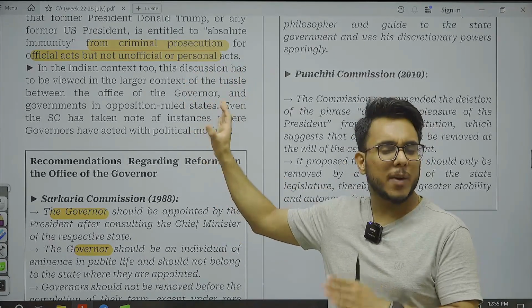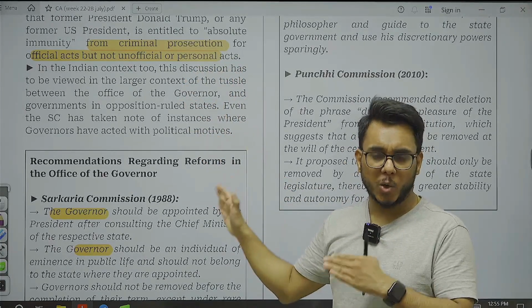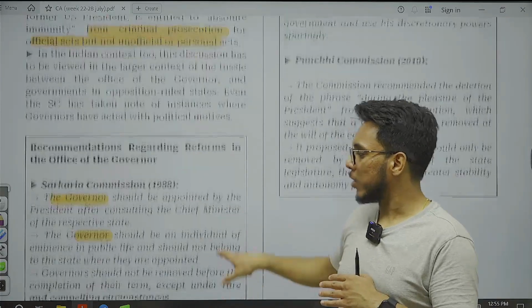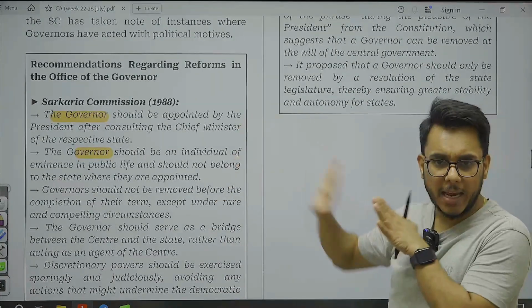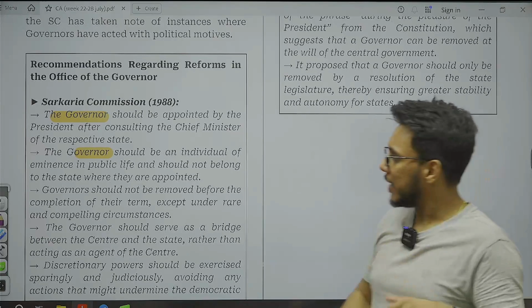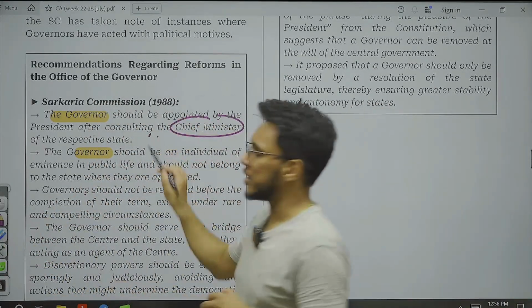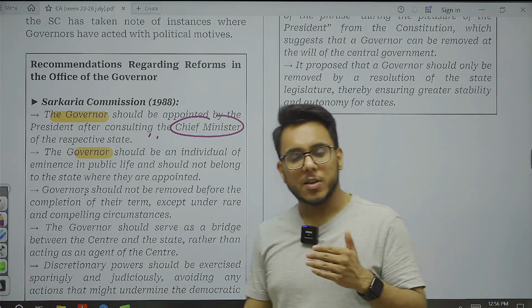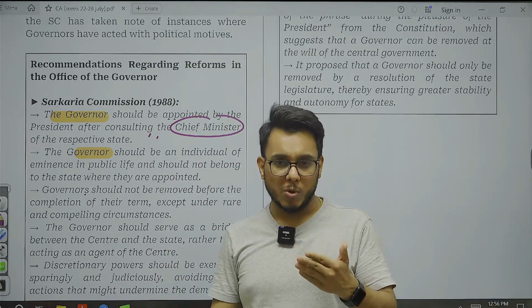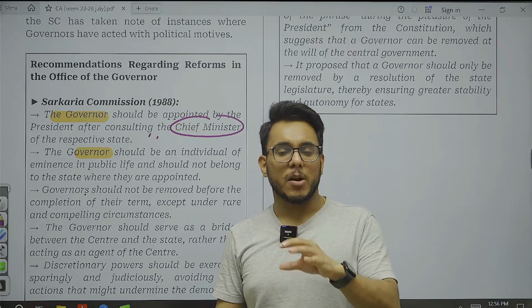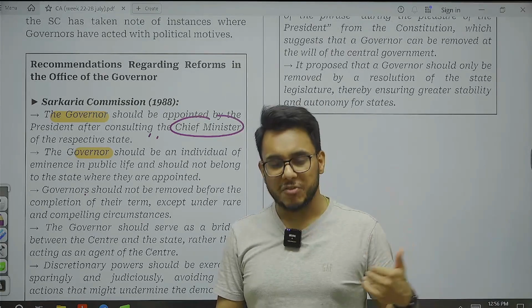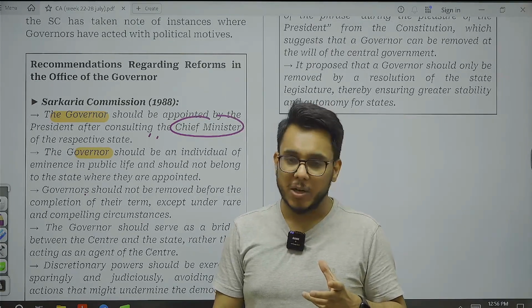I'll advise you to please download these notes and go through these recommendations also. For example, the Sarkaria Commission recommended that the governor should be appointed after consulting the chief minister of the respective state. Why? Because often there are political disputes, since the governor and the chief minister might belong to different ideological camps.